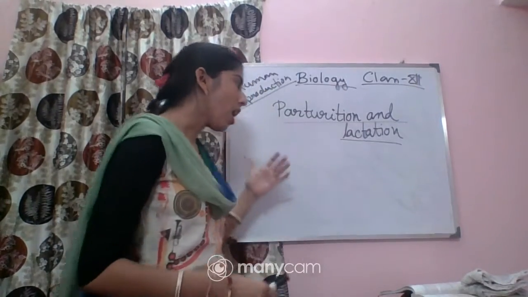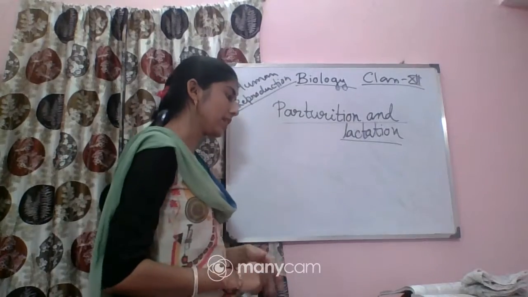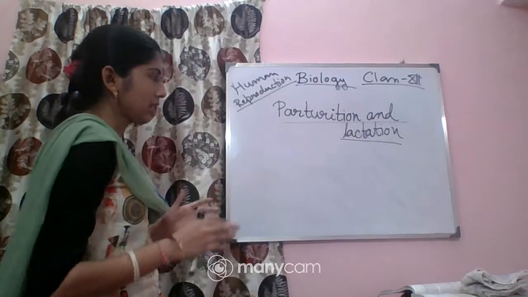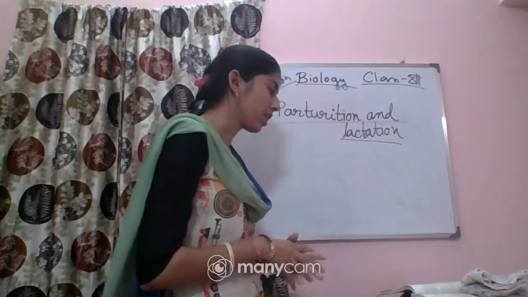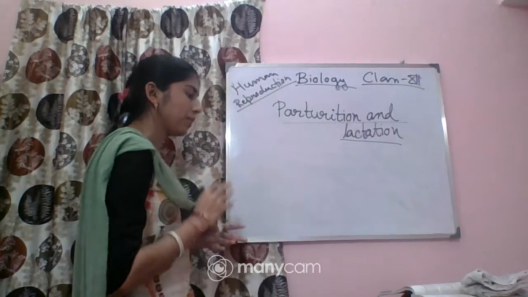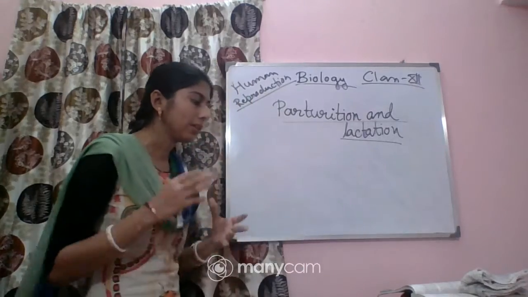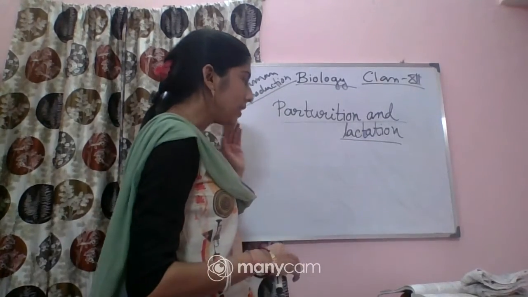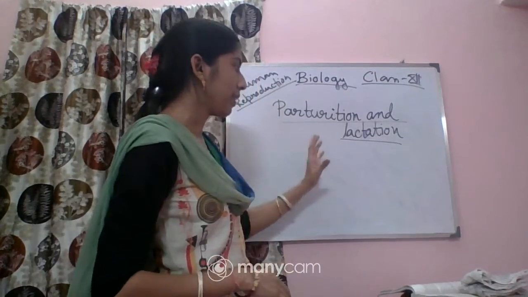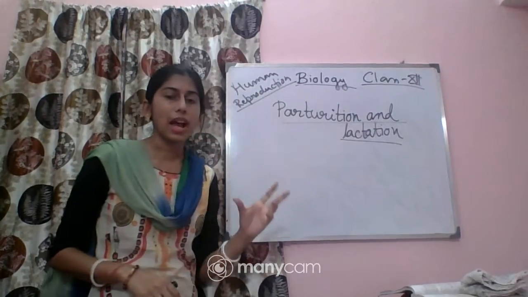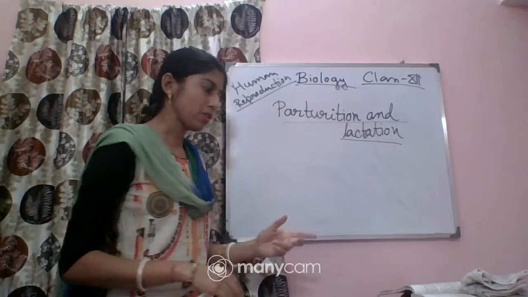So how does parturition take place? Parturition takes place by the vigorous contraction of the uterus at the end of the pregnancy, which causes the expulsion or the delivery of the fetus. This process of the delivery of the fetus, or childbirth, is called parturition.